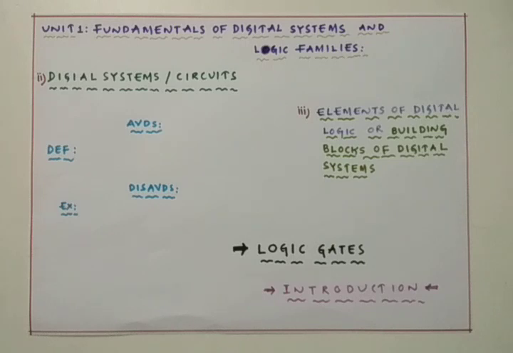In the last classes, we have studied the objective of the DELD and the digital signal versus analog signal.